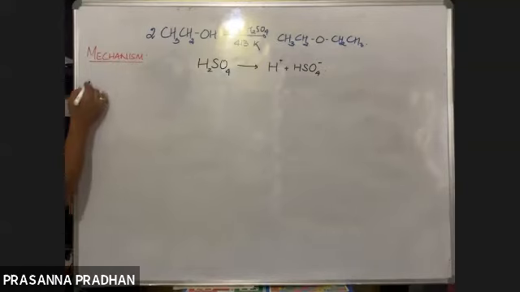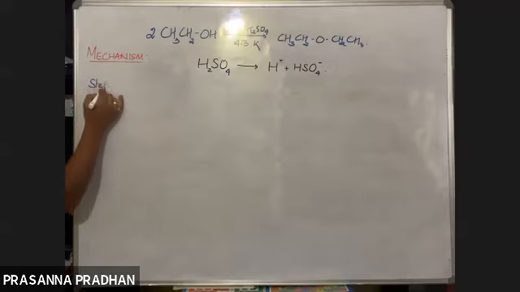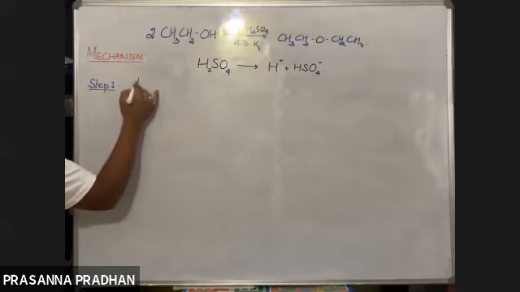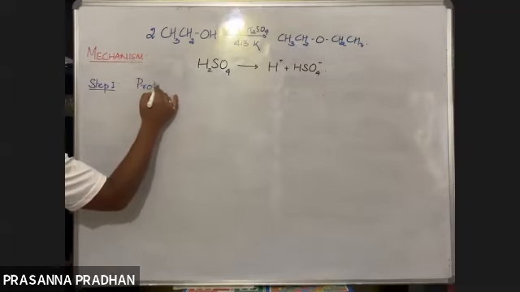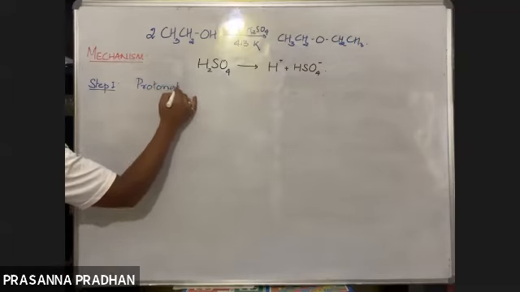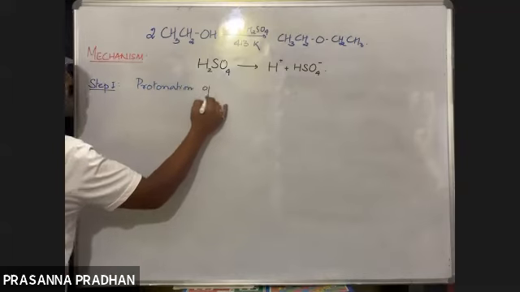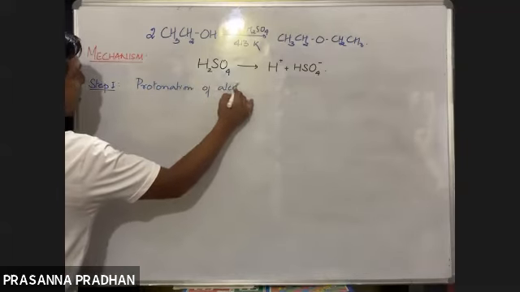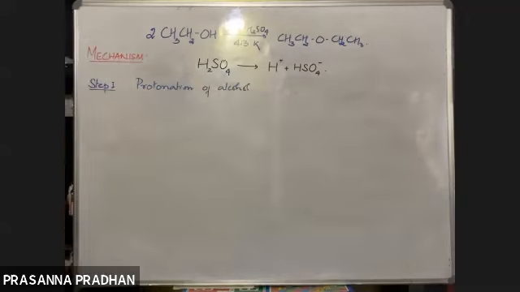Let us see. What happens in the first step? Step 1: protonation of alcohol.